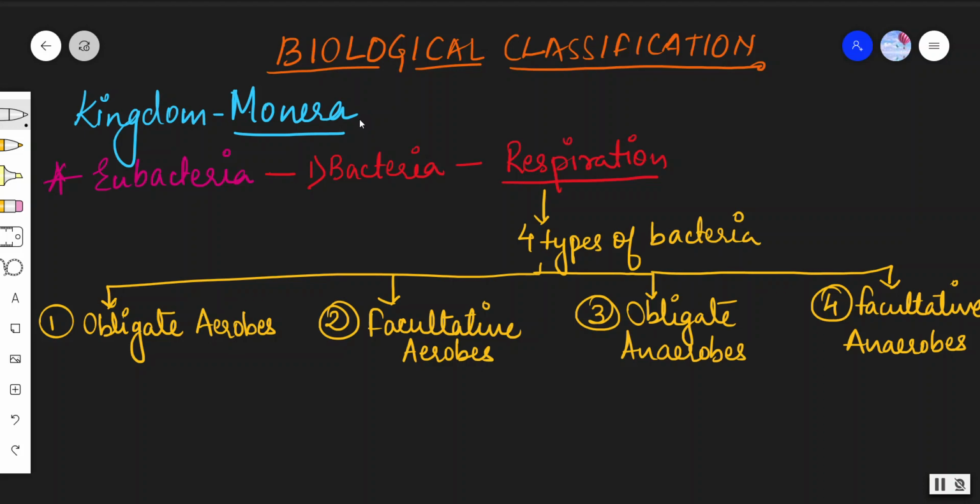So today we are going to discuss Kingdom Monera. Actually, we have already started this and we have discussed Archaebacteria, and now we are discussing Eubacteria. And in Eubacteria there are two divisions, that are bacteria and cyanobacteria, as we have already read. And now we have already discussed the bacterial generalized structure. So for that you have to watch the previous videos to get in link with the topic. And today we are going to discuss respiration in bacteria.